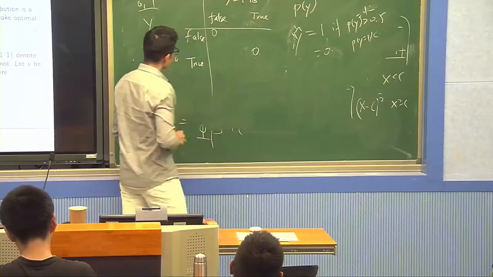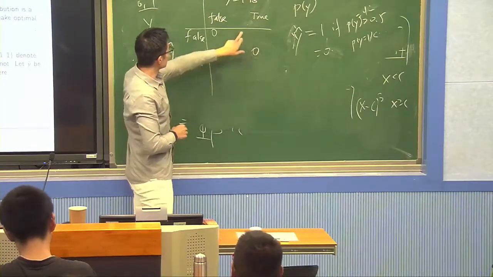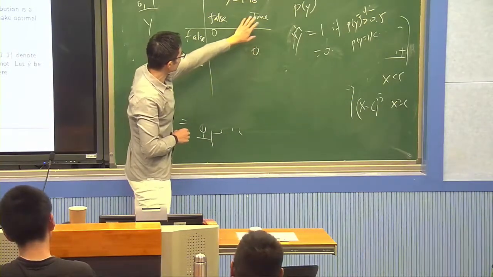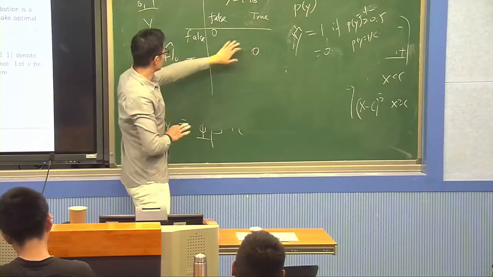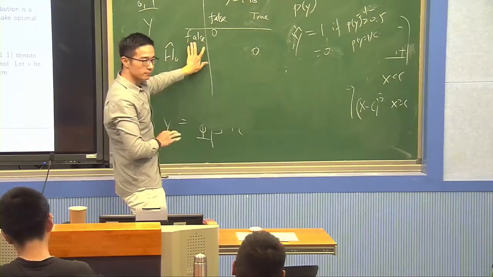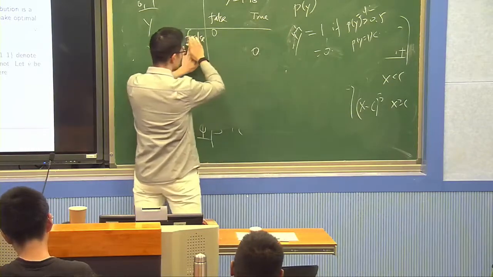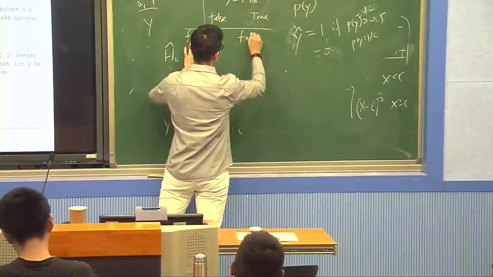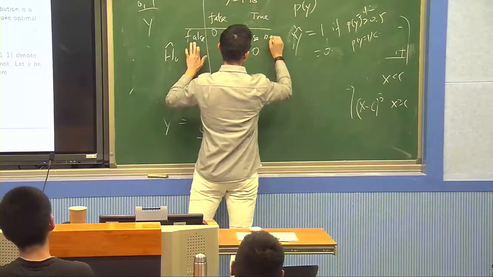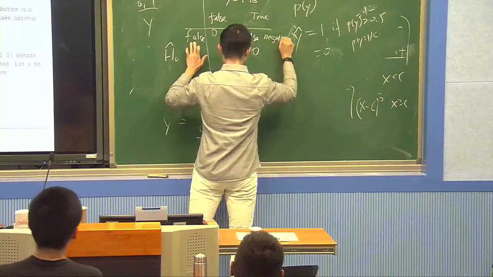Now, in this case, the underlying null hypothesis is true, but you reject it. That's called a false negative error.